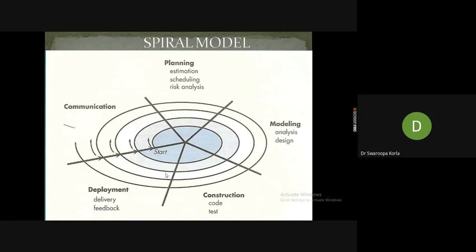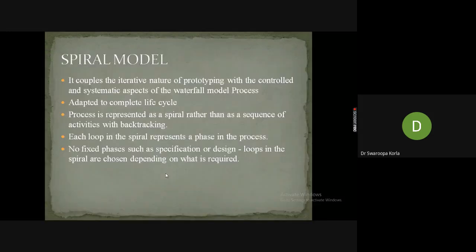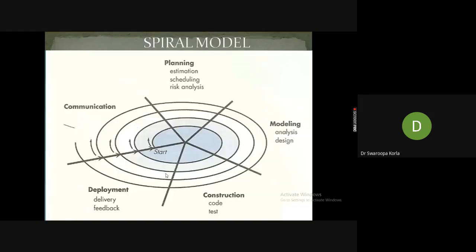But the direction in which we implement them is very different compared with other existing SDLC models. It is just like a loop. In the previous slide we saw that each loop in the spiral represents a phase in the process. If you observe this diagram, just like loops, like a circle, we represent the spiral model. We start from the starting cycle.